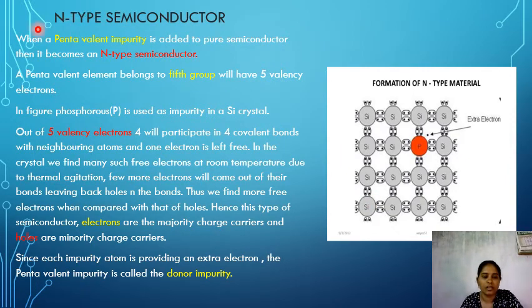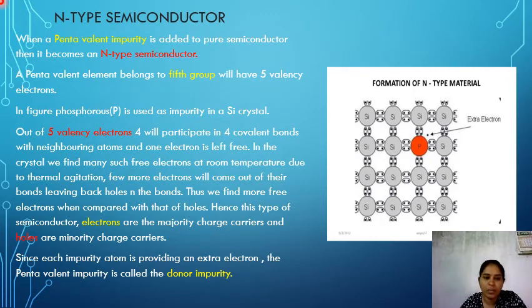When a pentavalent impurity is added to the pure semiconductor, it becomes an N-type semiconductor. I already discussed that the addition of impurities is called doping. Here there are two types of doping, that is pentavalent impurities and trivalent impurities.